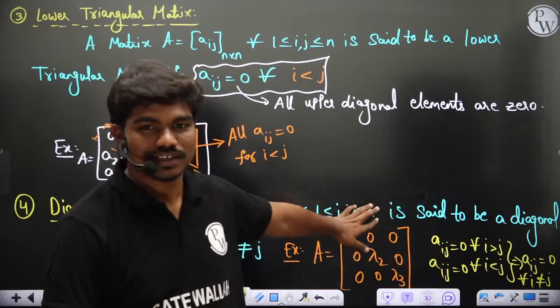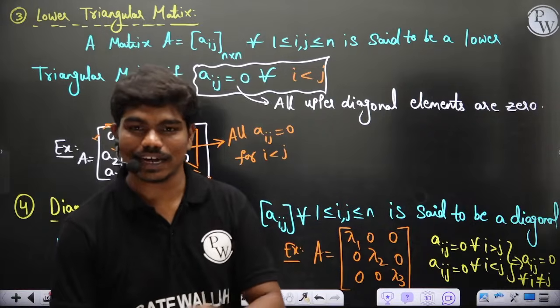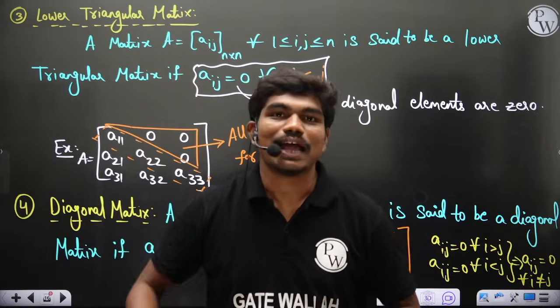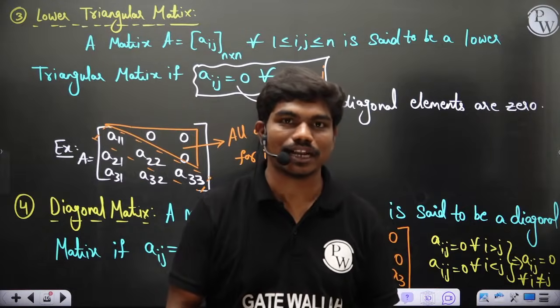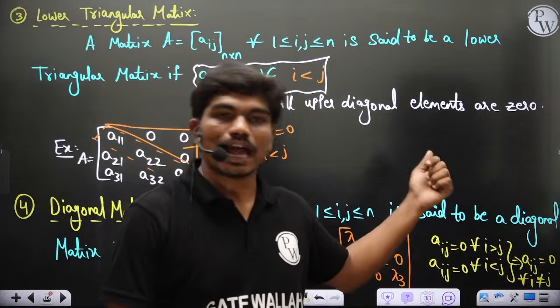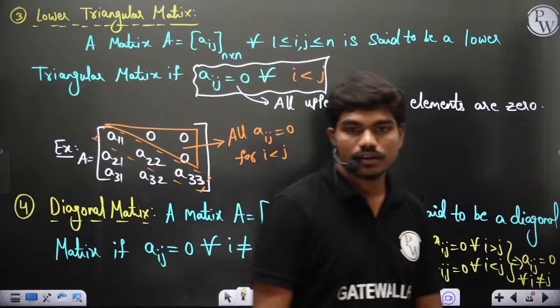So same thing. When I'm talking about non-diagonal elements, please be focused on the non-diagonal elements. That's it. Anything can happen to the diagonal elements, and depending on what happens to the diagonal elements, we will do some analysis again. That we will see again when we go for calculating determinants. Okay. Clear?